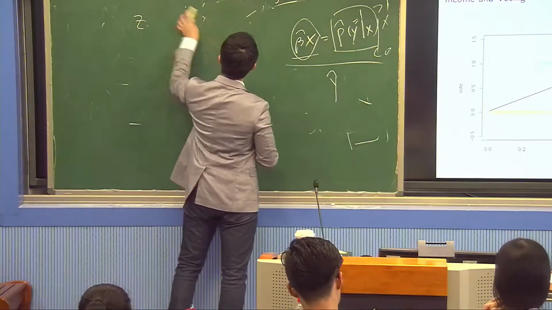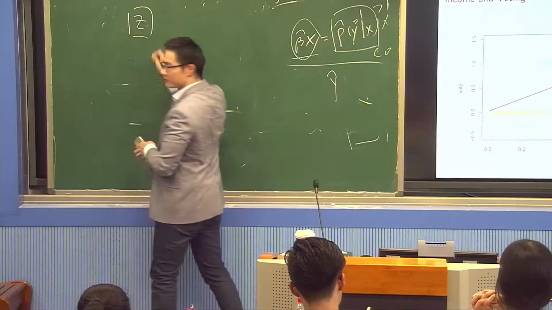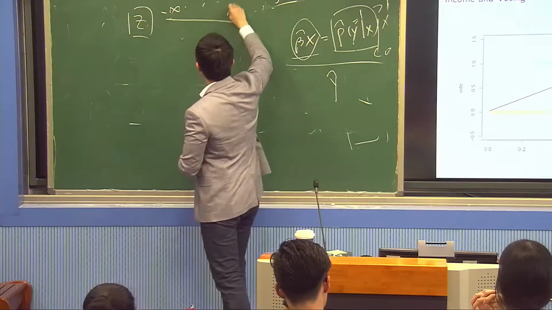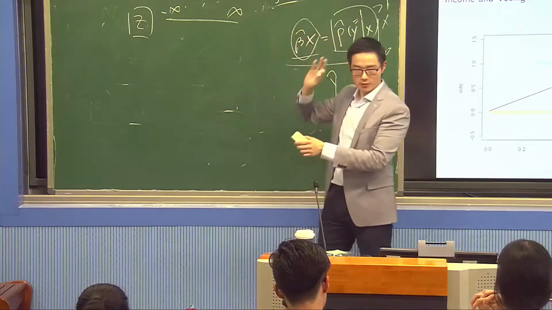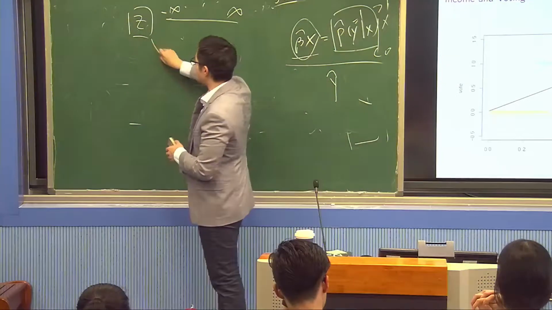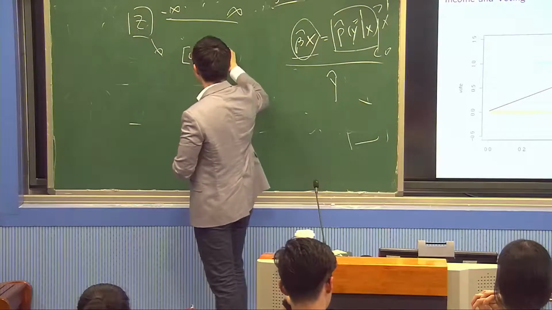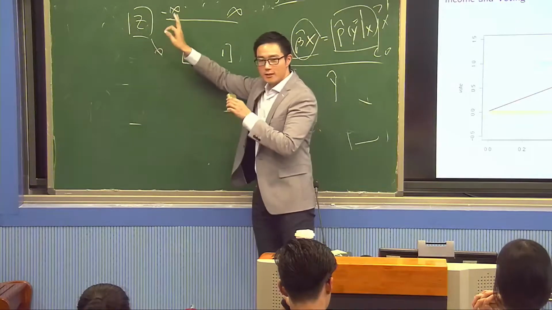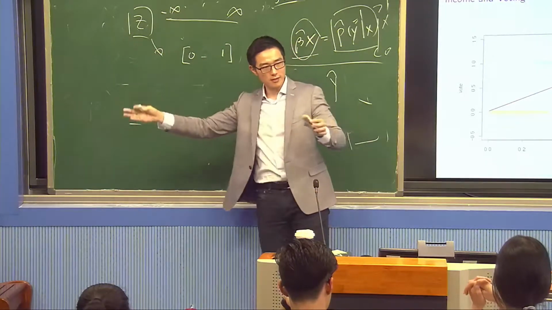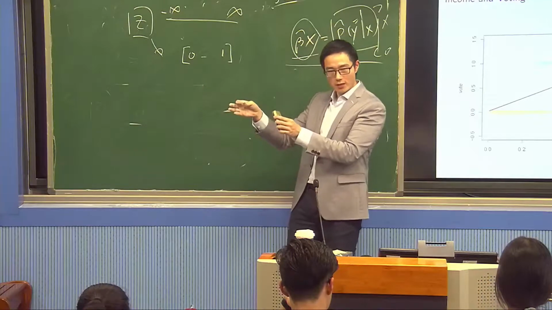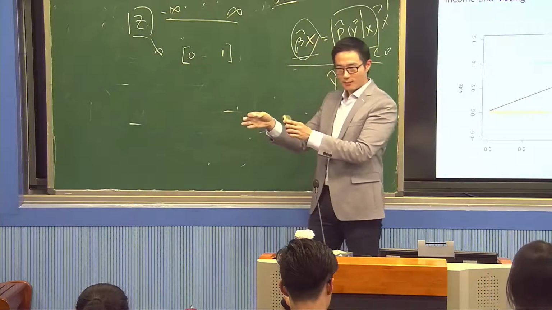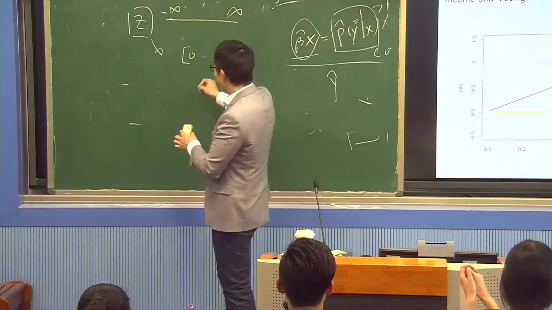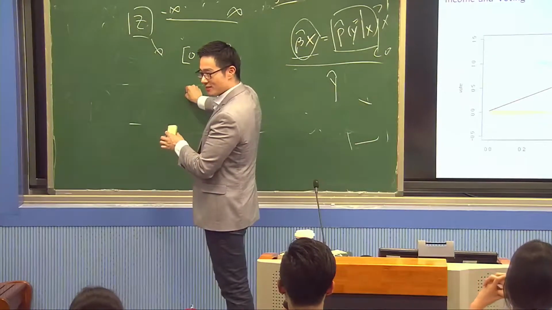Now let me rephrase this question. Suppose I have a variable called z, and z is from minus infinity to plus infinity. z can be everywhere. How can I transform z from negative infinity, positive infinity, to between 0 and 1? How do I do it? Yeah, but how do I transform it? Like exactly how do I do it? Standardize. Okay, all right, how to do it?